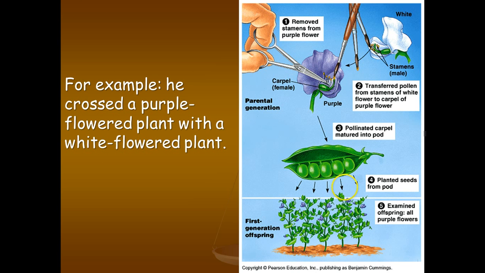This is how he actually went through the process. He removed the stamens from the purple flower. The stamens carry the male parts, or the pollen. In humans, we would call it the sperm. He transferred that pollen from the stamens of the white flower to the carpel of the purple flower. The carpel has the female part, the egg in it. Number 3, he pollinated the carpel, or the pollinated carpel matured into a pea pod. And then each pea could produce a new plant. He planted the seeds from the pod, and then he examined or looked at all the offspring. And he saw that when he crossed a purple flower with a white flower, all of the first generation offspring had purple flowers.